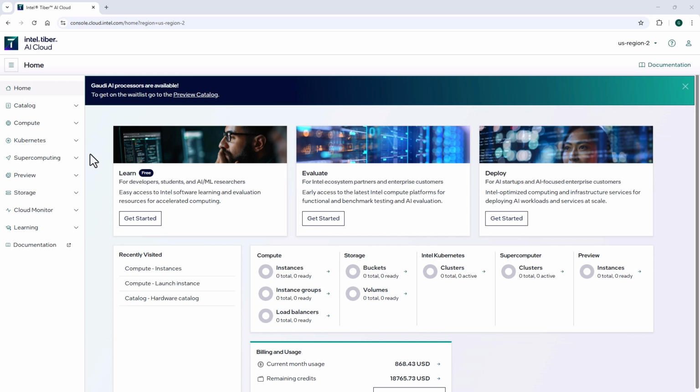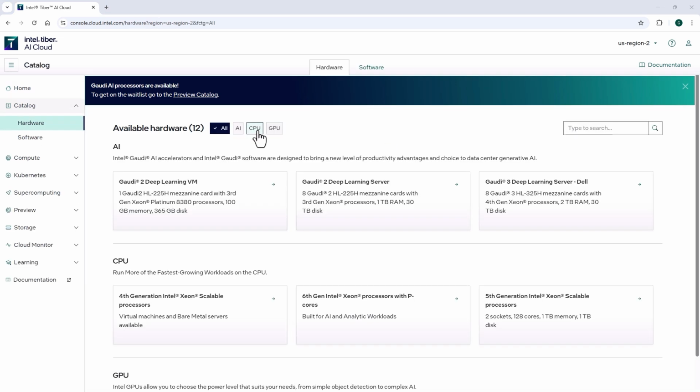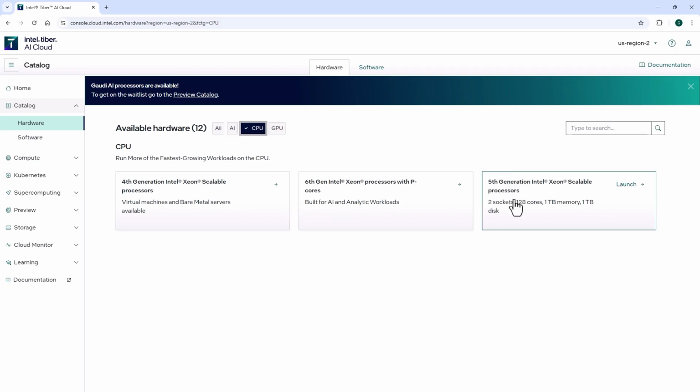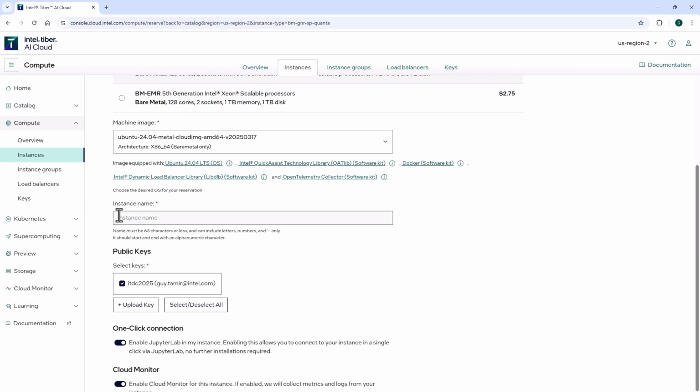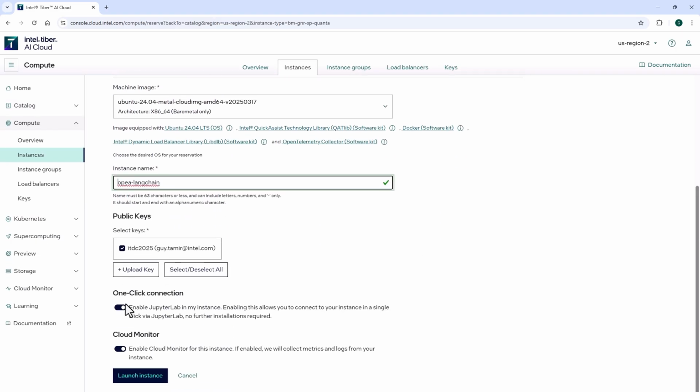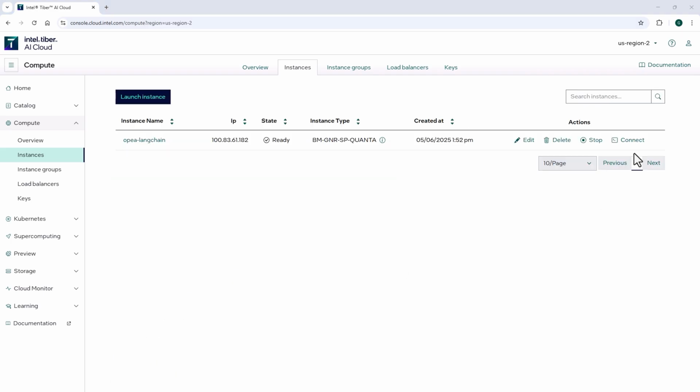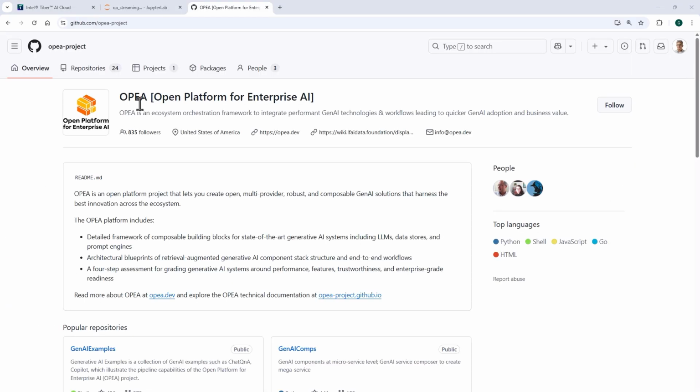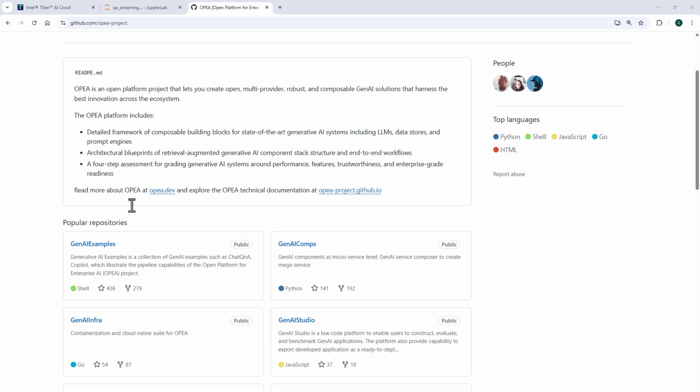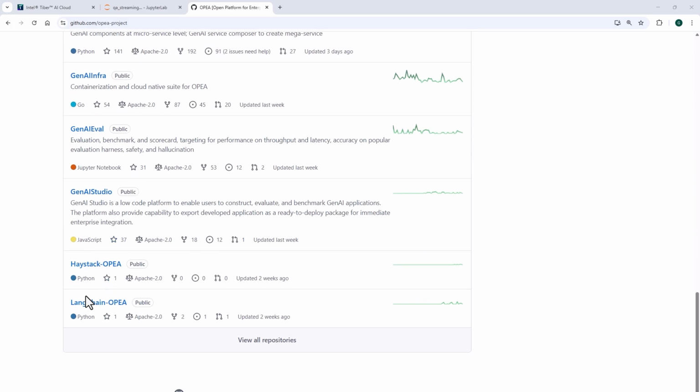Start at the Intel Tiber AI Cloud, catalog, hardware. I'll take a CPU, for example. I'll take a Xeon 6 machine, powerful. Give it a name. Make sure the one-click option is on. One click, and we are in. I'll take this example with small modifications from the LangChain OPEA project. I'll leave you the link below.